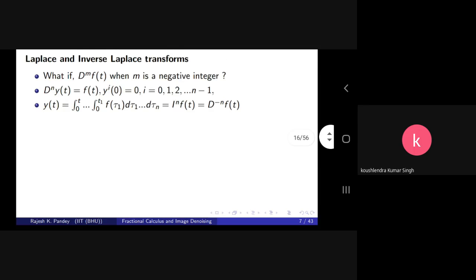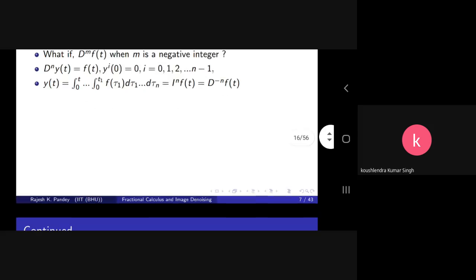This is going to be useful in defining the expression for the alpha-order fractional integral of f(t).